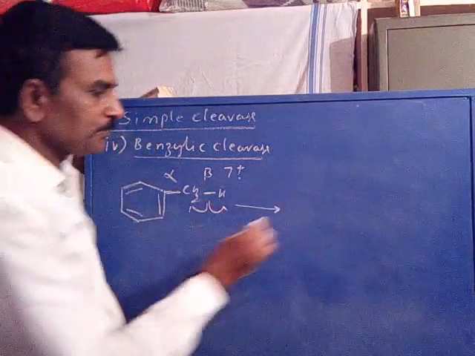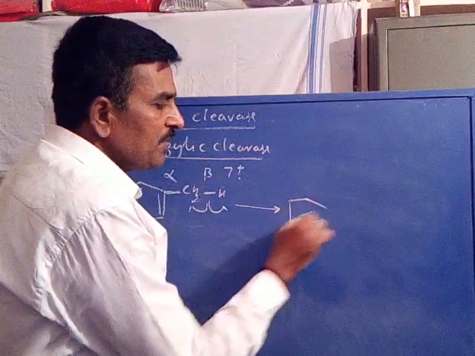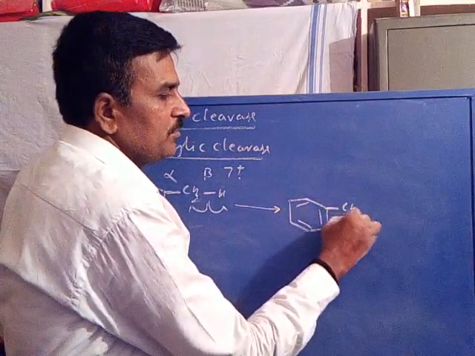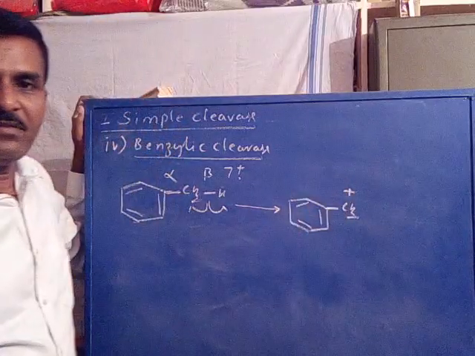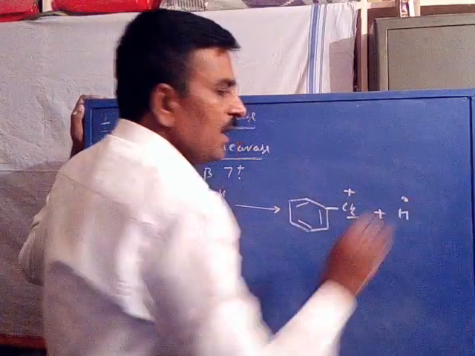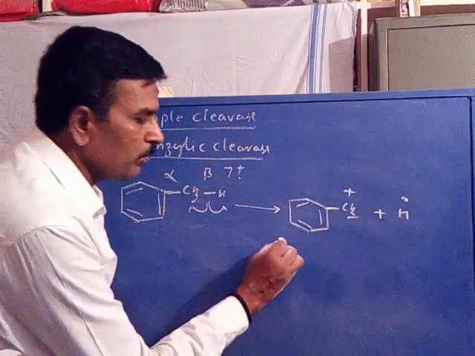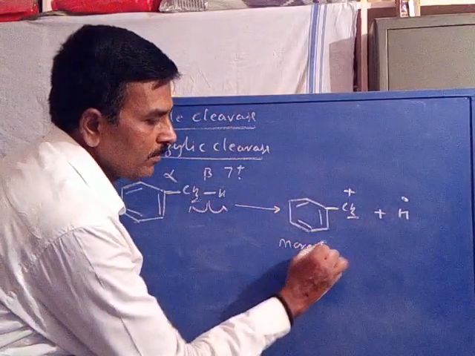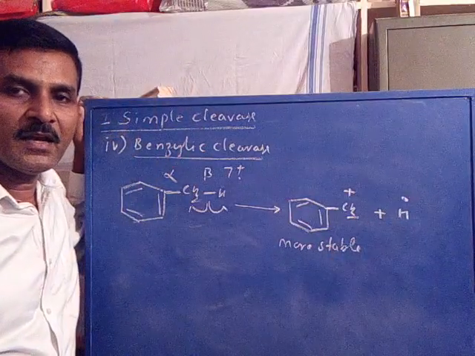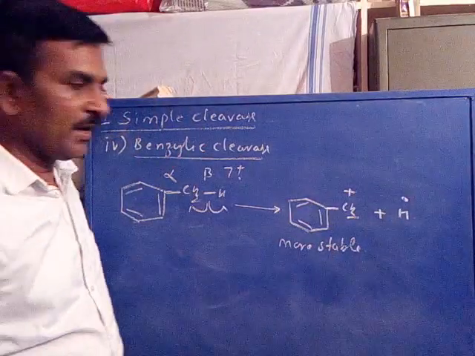What happens? One benzyl cation, CH2 plus, is formed by the loss of hydrogen as a radical. This is more stable. We know the benzyl cation is more stable due to resonance.